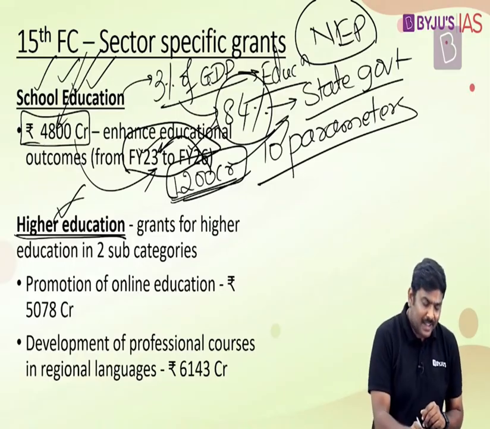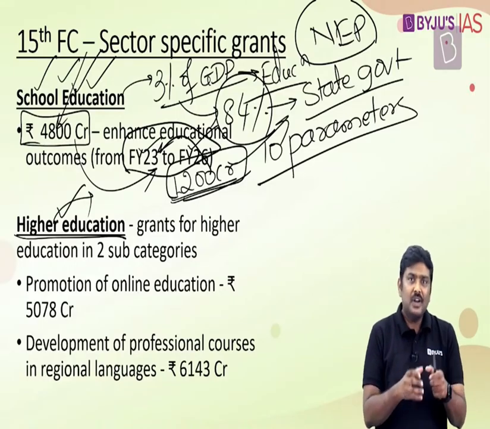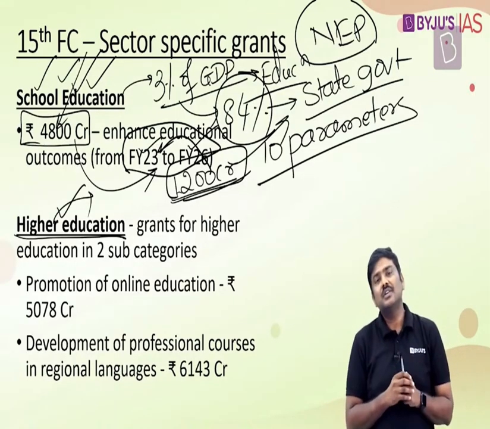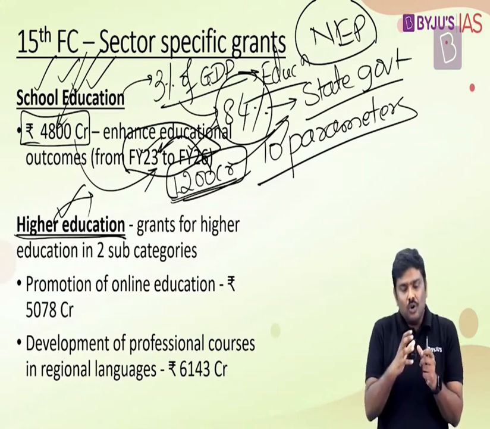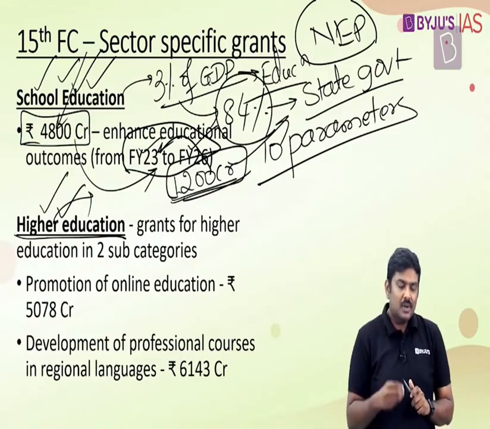Next, with respect to higher education. In case of higher education, again there are certain issues. For example, in accessibility, in some of the states or regions, students are able to get higher access to higher education, and in some of the states it's very, very difficult. And especially because of the pandemic, the problem with respect to getting access to online education has been much higher. So in order to address all of these issues in case of higher education, some grants have been provided in the 15th FC.